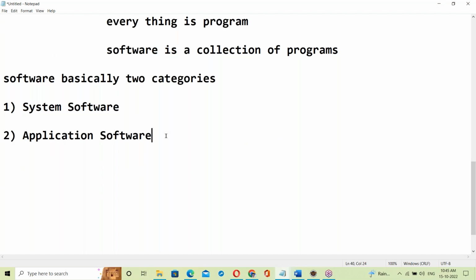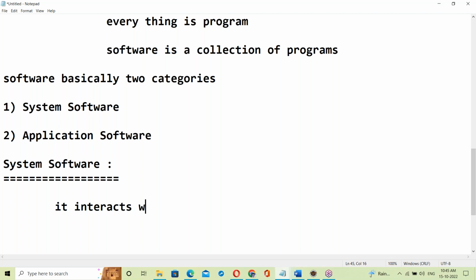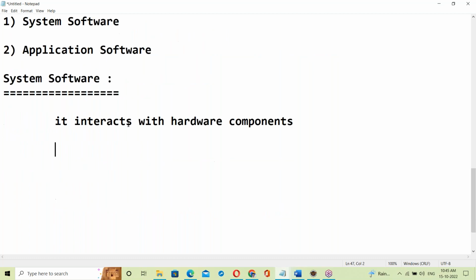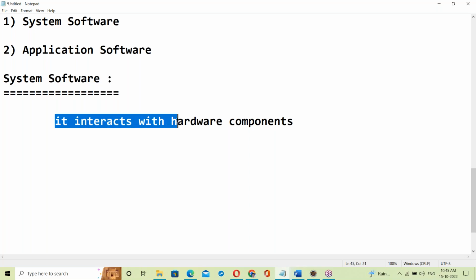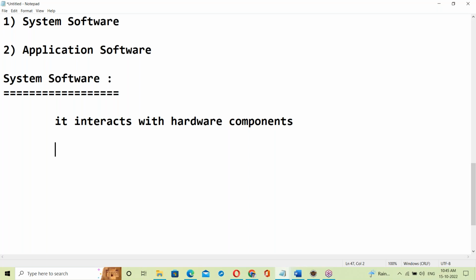What is system software? System software interacts with hardware components.